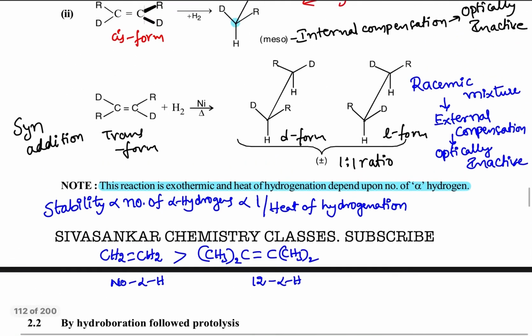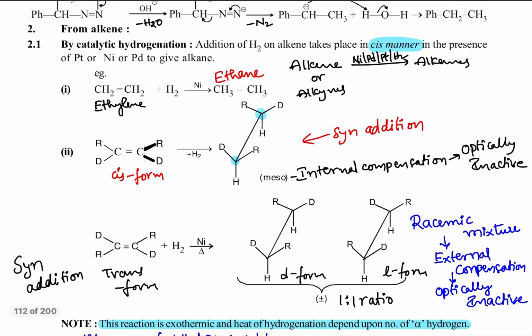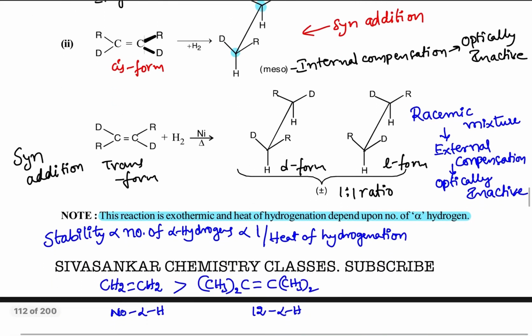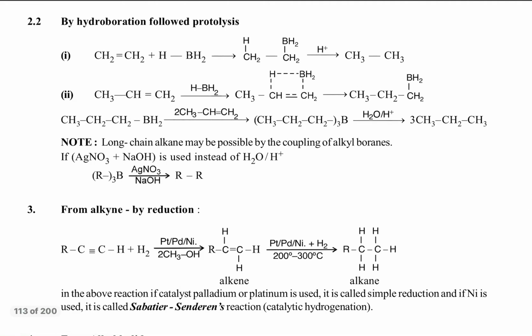So this is about the Sabatier-Senderens reaction. In cis manner this addition takes place. Next, hydroboration followed by protolysis. First, hydroboration. It follows the anti-Markovnikov rule. Hydroboration means anti-Markovnikov rule.